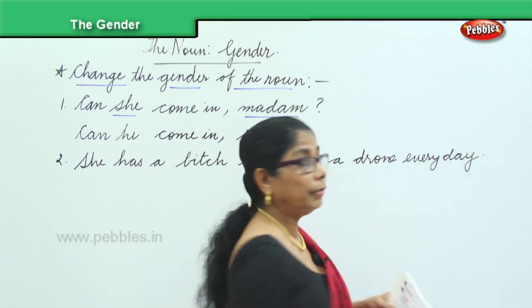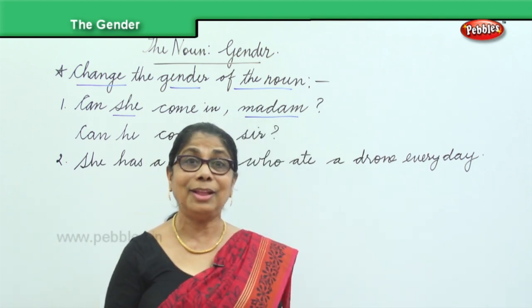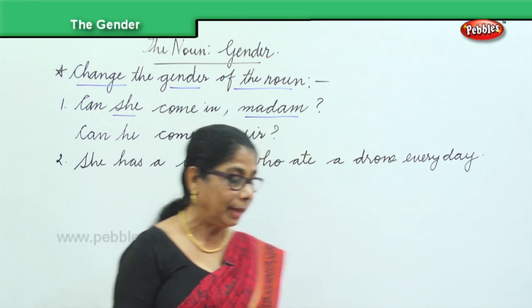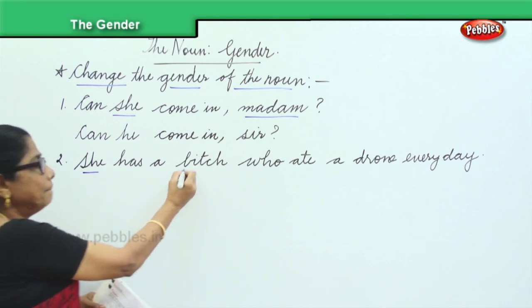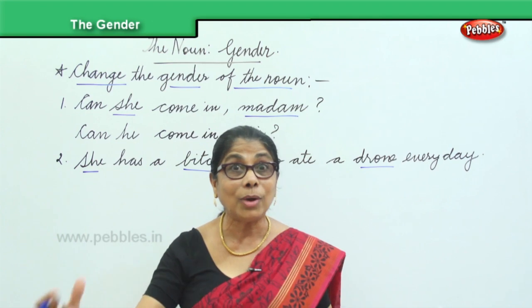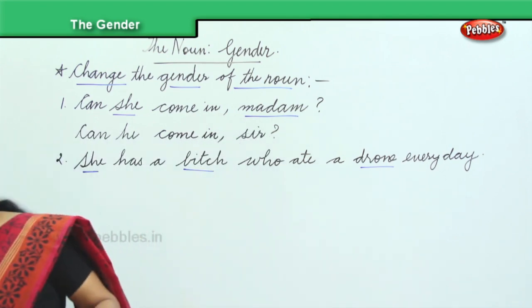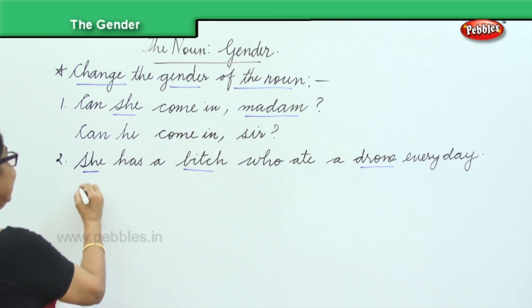Now here, we got to be careful. We must know the other gender. Only then we can proceed. Okay. Now, here you have to change she, bitch, drawn. What is it? You should know. What is the other gender for all this? Okay. Now, here, she becomes he.